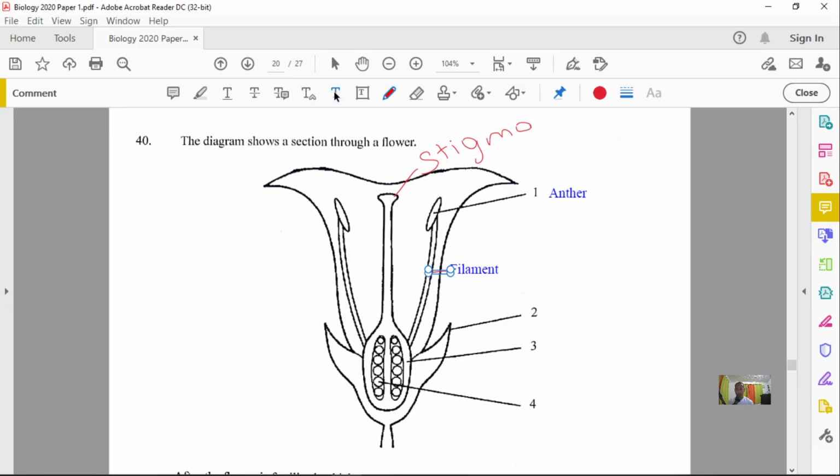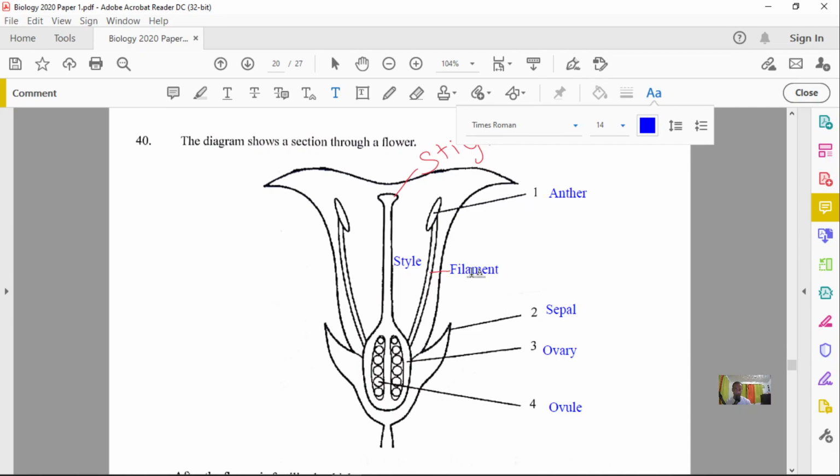All right, and so from the stigma here we have the next structure, which is the style. The style is this long portion right here. Then we have number 3, which is the ovary, and number 2 here, which will be the sepal, and number 4 here will be our ovule. All right, and so those are some of the structures you need to know.